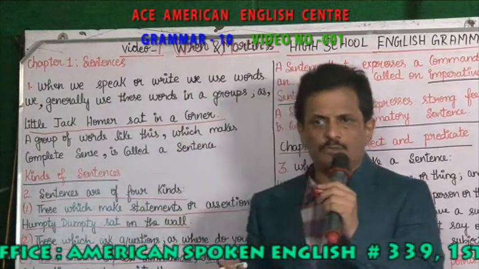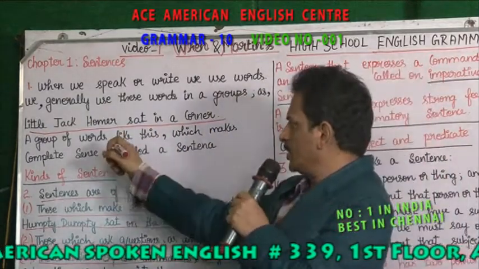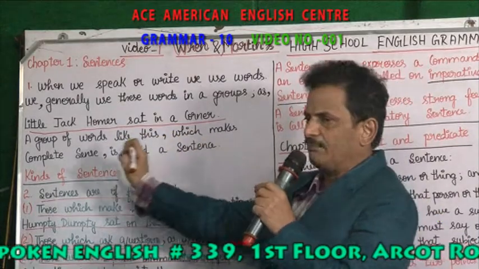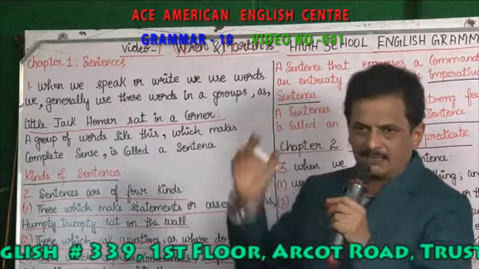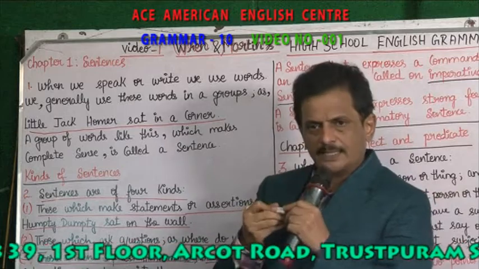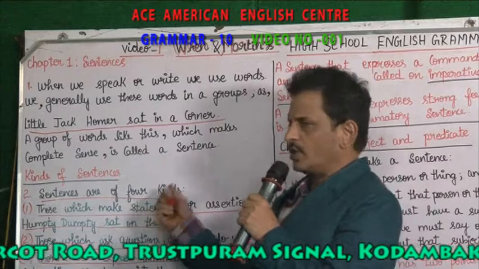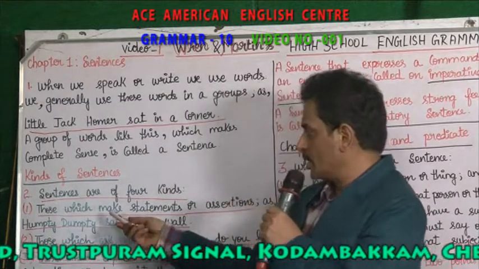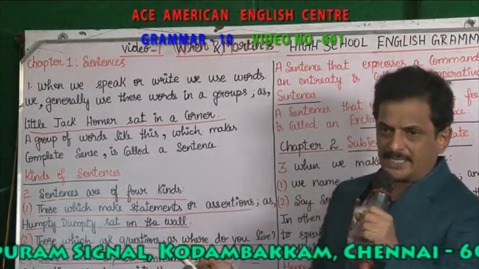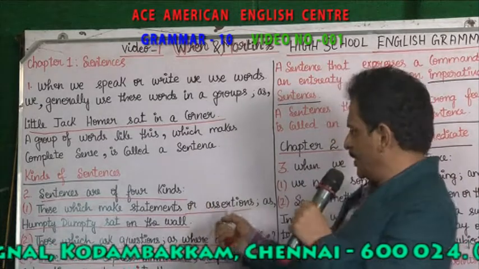You have a subject and a predicate. A group of words like this which makes complete sense is called a sentence, right? So how many types of sentences are there? Four types. Sentences are of four kinds. What are they? Those which make statements, that means assertions.